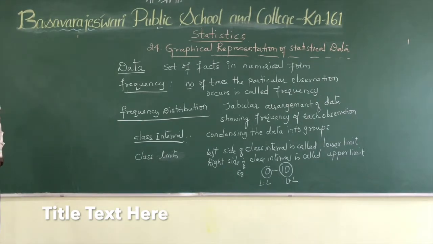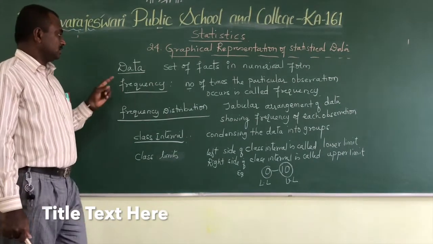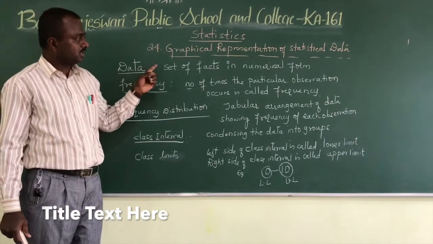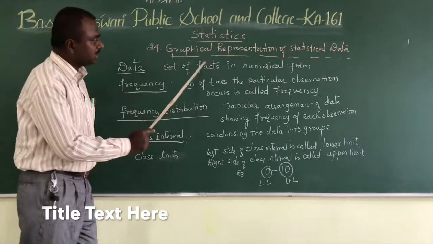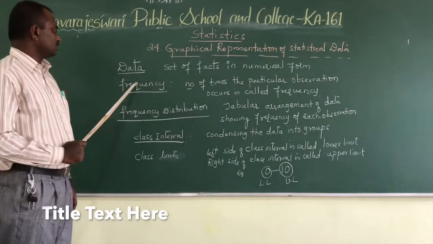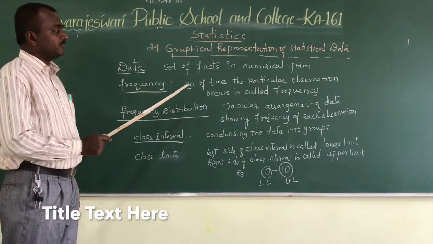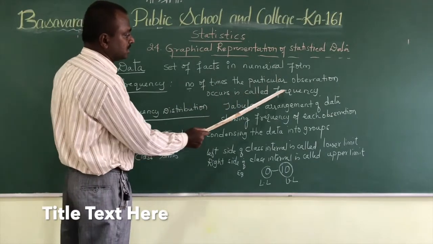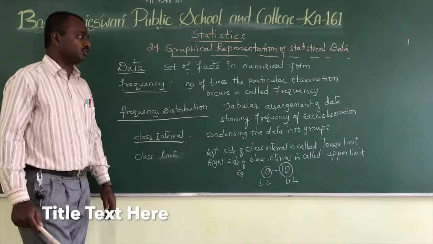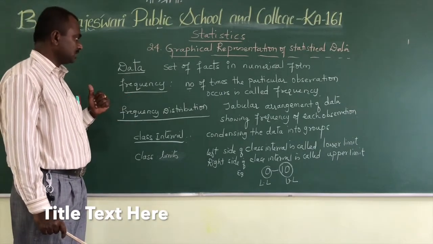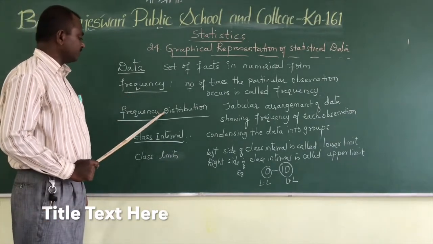So until now we discussed some concepts. One is data. Data means a set of facts in numerical form. What is frequency? The number of times the particular observation occurs is called frequency. What is frequency distribution?